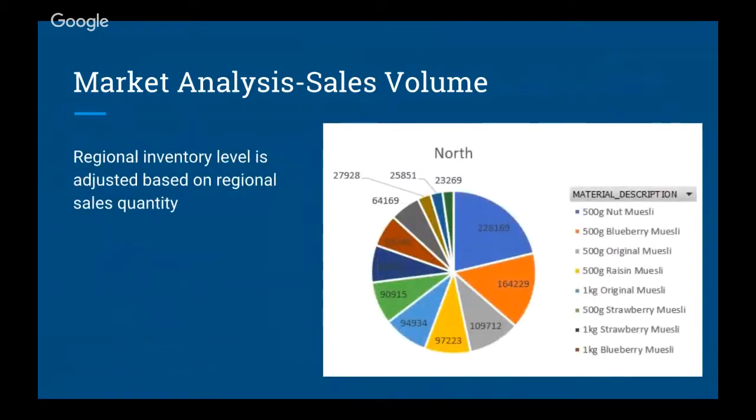For example, this pie chart shows that in North Market, 500-gram nut, blueberry, and original are selling more than others, but 500-gram mixed fruit, 1 kilogram mixed fruit, and 1 kilogram raisin are pretty bad. So we combine this updated information with regional inventory in order to provide better services to our customers.